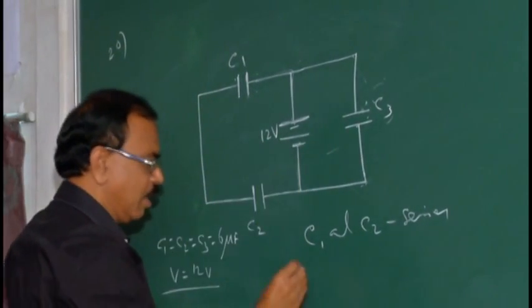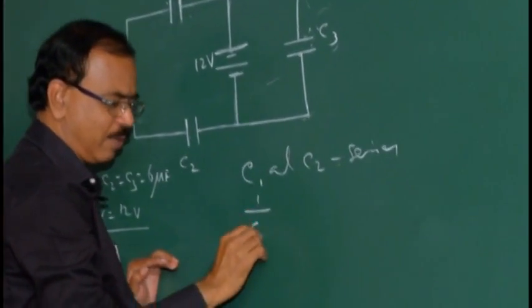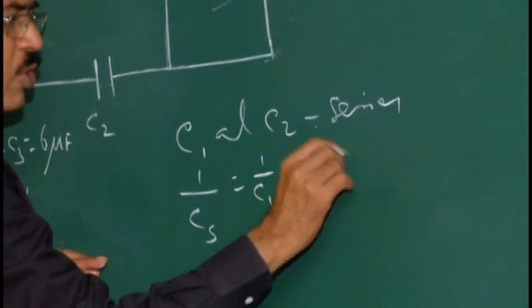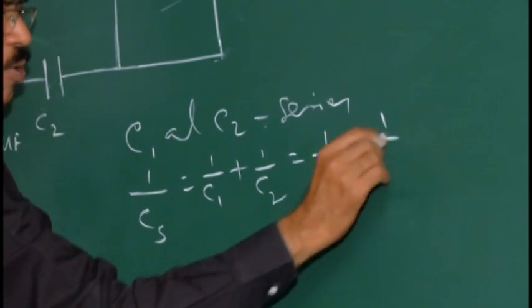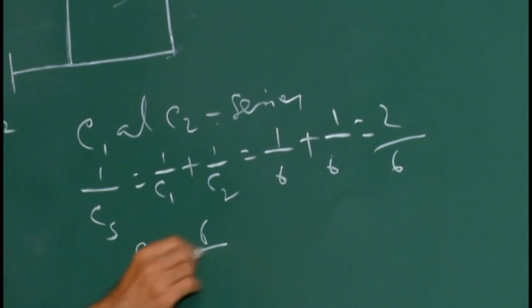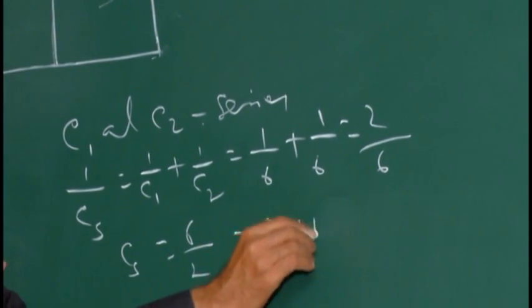So these two are in series, and that series combination is in parallel with C3. In series combination the formula for effective capacitance is 1 by Cs equals 1 by C1 plus 1 by C2. 1 by 6 micro plus 1 by 6 micro is 2 by 6 micro. So Cs equals 6 by 2, which is 3 microfarad.